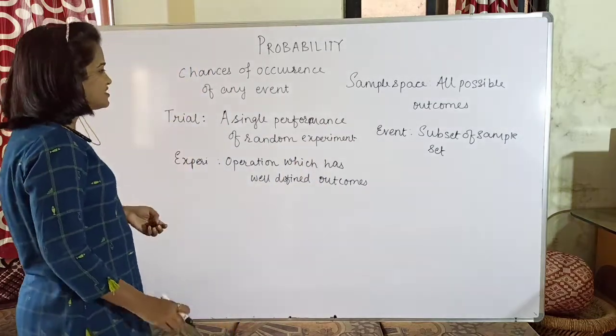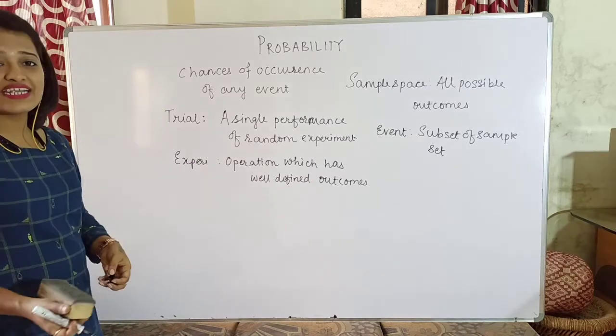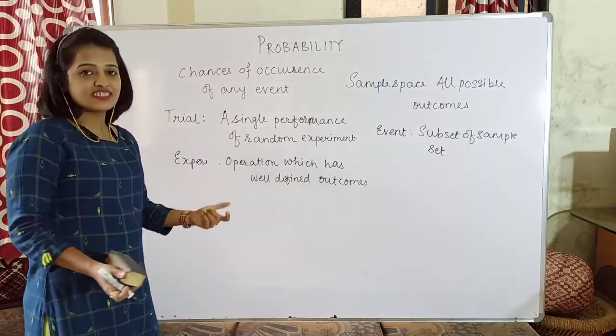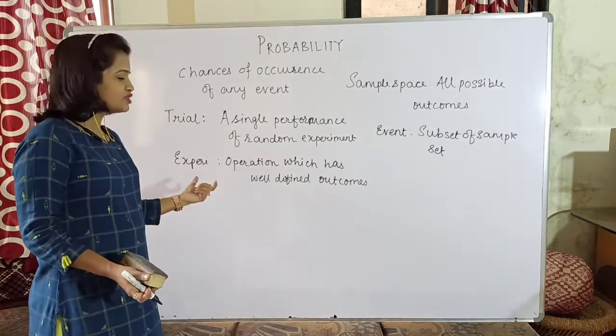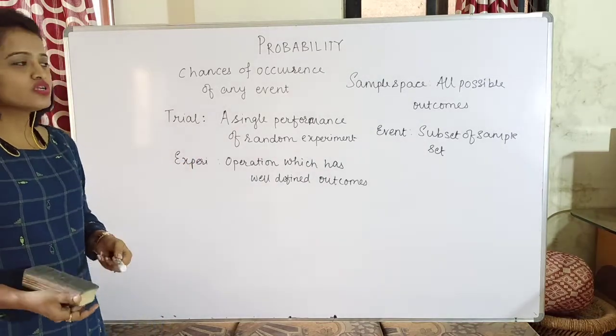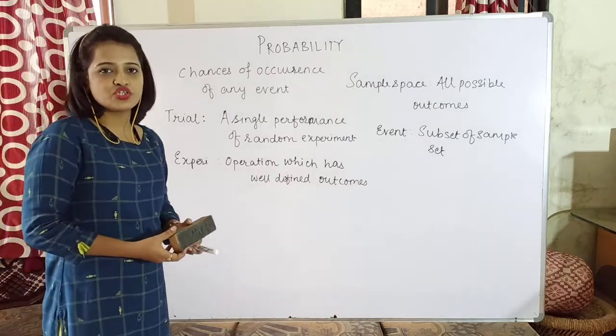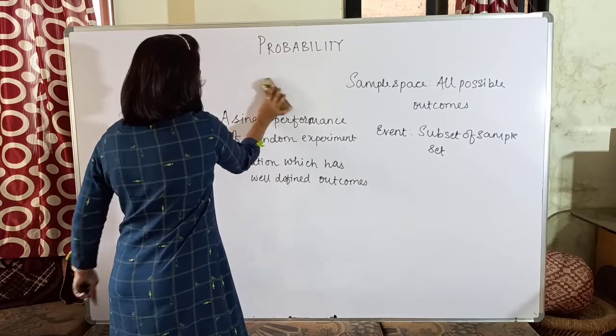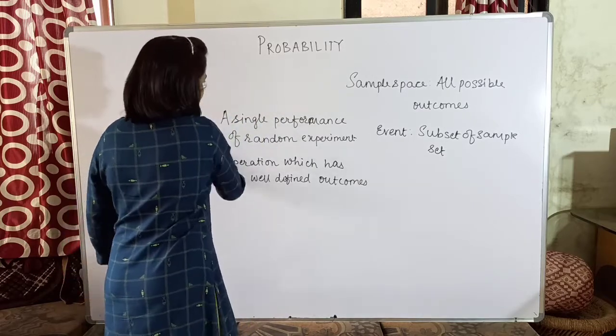Okay, so now let us see what exactly are these terms. As I have just told you, trial is a single performance of any random experiment which has well defined outcomes. Sample space is the total number of outcomes, whereas event is a subset of sample space. Let us see with the help of one example. Suppose I am tossing a coin.